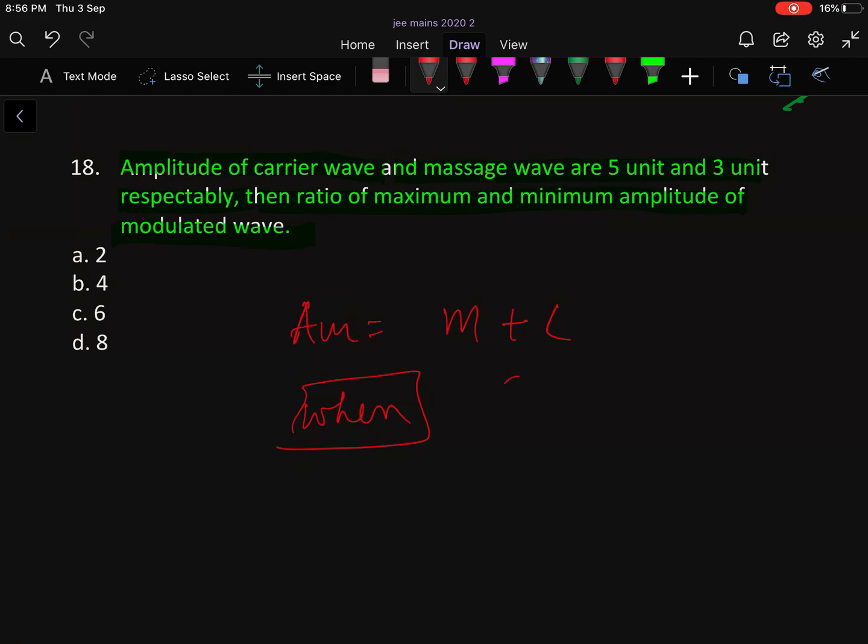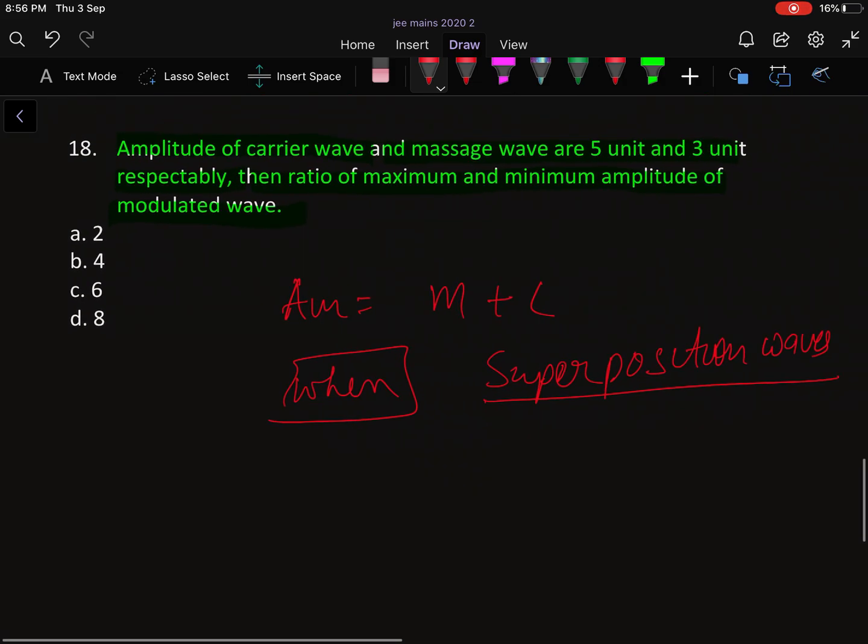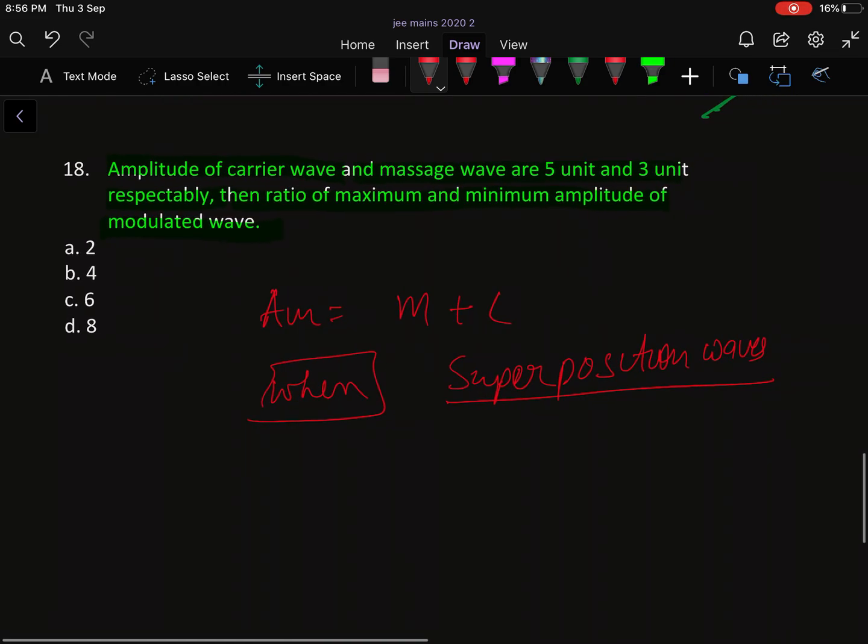You know the superposition of waves. When omega for both is the same and the phase difference is 0, it will be exactly the sum.